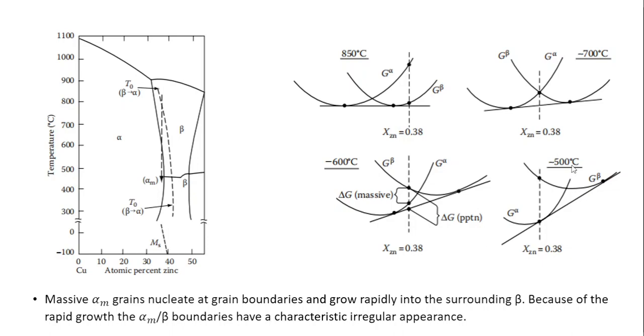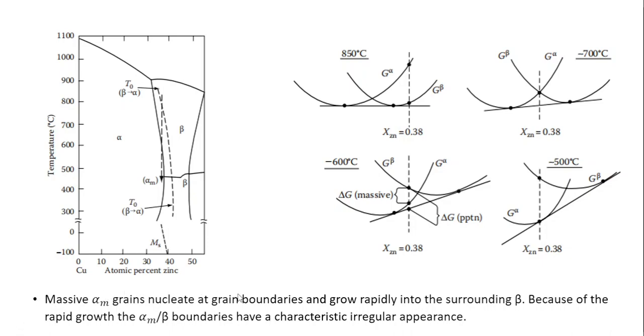At 500 degrees centigrade, the difference in the free energies of the alpha phase and the beta phase is substantially more, and so consequently the driving force is greater here. So consequently the precipitation of alpha phase is suppressed altogether, so the beta phase can transform into alpha phase by a massive transformation.